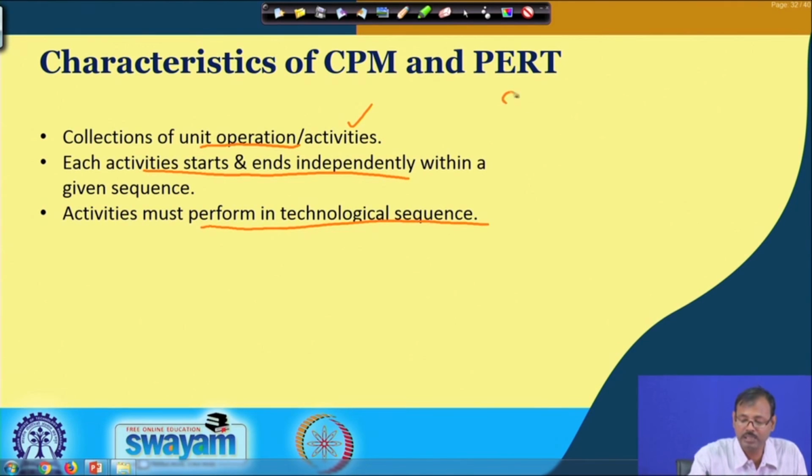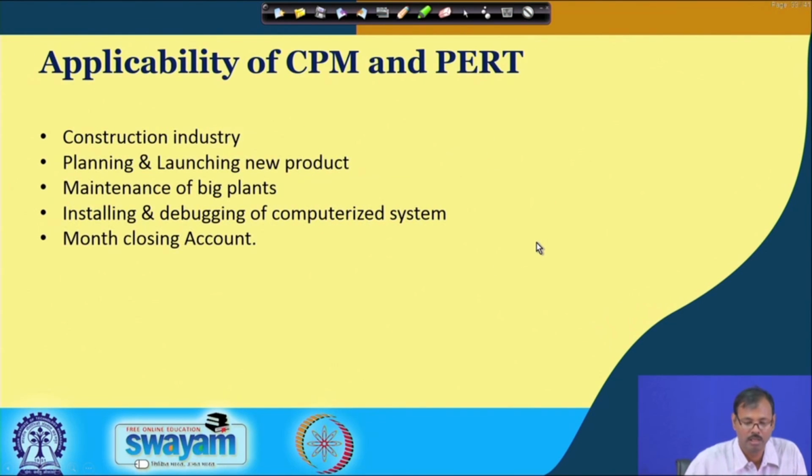This is the basic requirement for both PERT and CPM. Their applicabilities are known for almost all cases; even in our personal life we decide by logical thinking. Basically, our brain also tries to analyze systems this way.